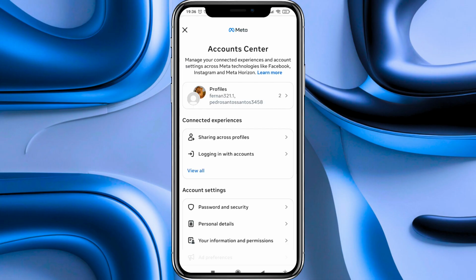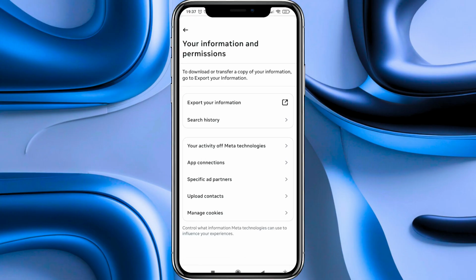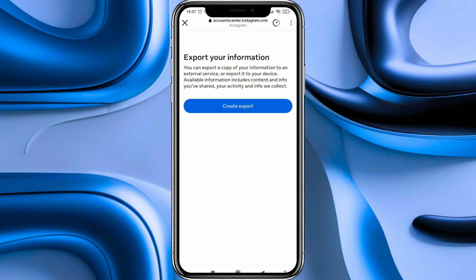Now in this other page, we have to scroll down until we see the account settings section. Here we will see the your information and permissions option, and we have to enter there. Now that we are in this page, we have to press on the export your information option. Now in this page, we have to press on the create export button.